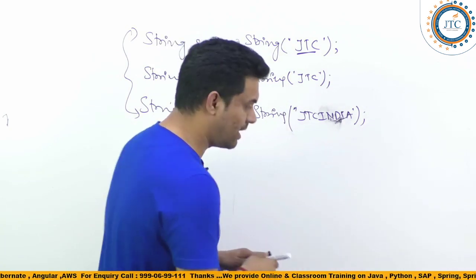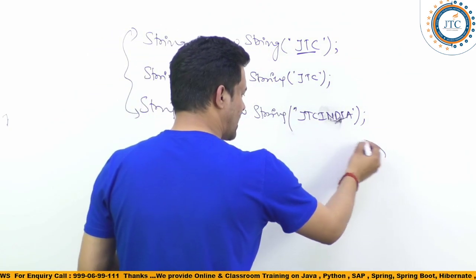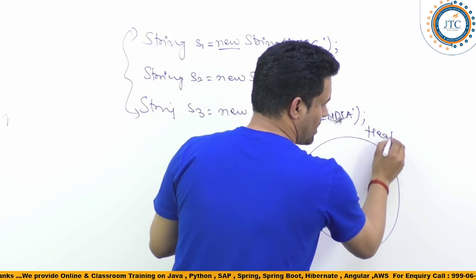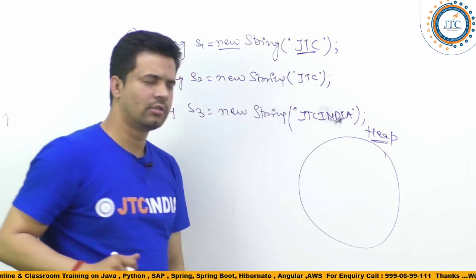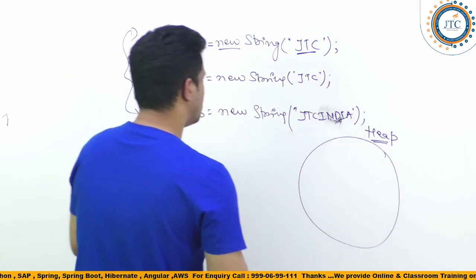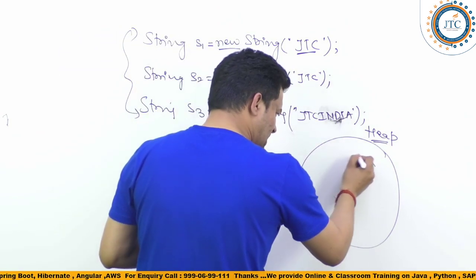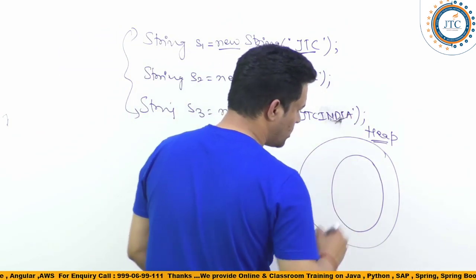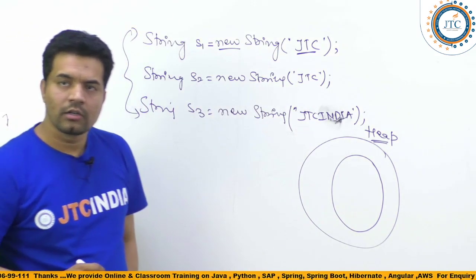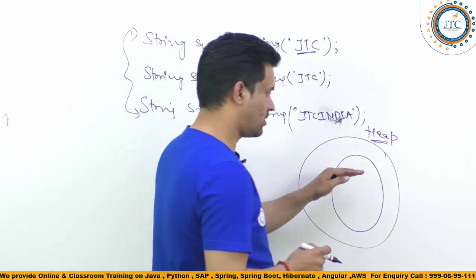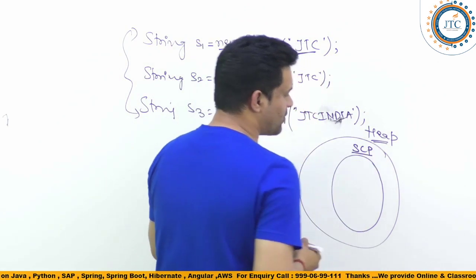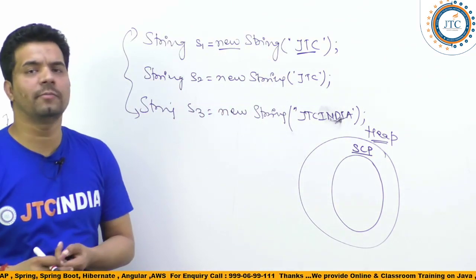Suppose this is your heap memory, and in this heap memory itself there is one small area which is called SCP, the string constant pool, guys.